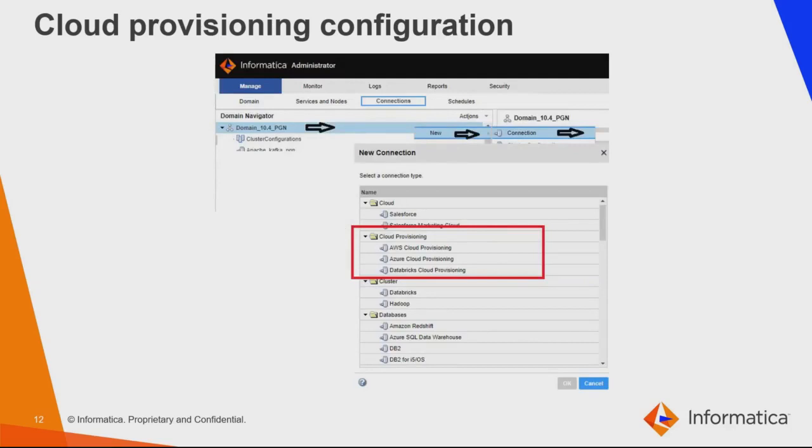So this is the screenshot which I have taken from the 10.4 Informatica DEI admin console. Under the connection, you would be able to see there is a new category called cloud provisioning. There are 3 listed: AWS cloud provisioning, Azure cloud provisioning, and the Databricks cloud provisioning. So clicking on that, you would be able to create any of the cloud provisioning connections in order to run the ephemeral clusters.